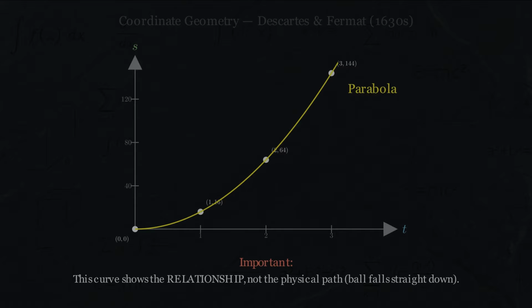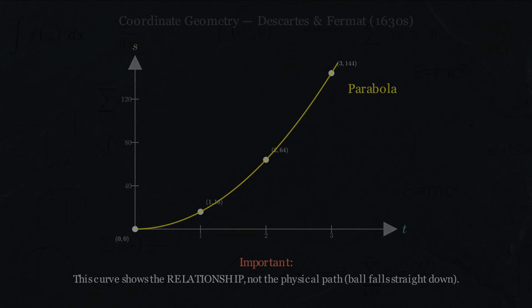And there's more. Physically, the ball might hit the ground after 5 seconds. The actual motion stops. But the mathematical curve extends forever. Negative t, t equals 100, any value. The formula and the curve are mathematical objects. They have meaning beyond the physical situation that inspired them.